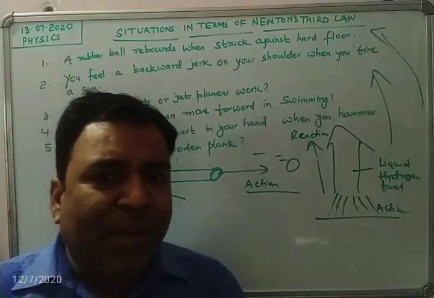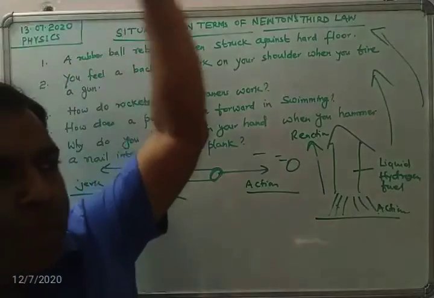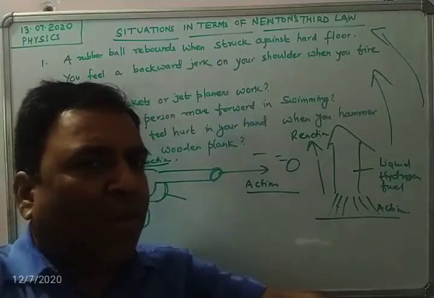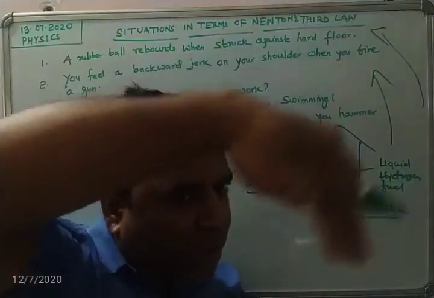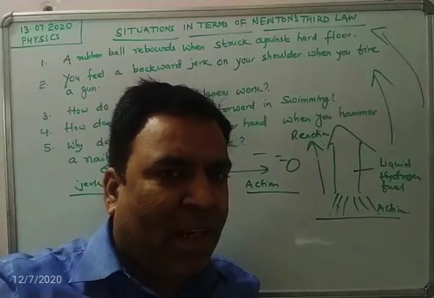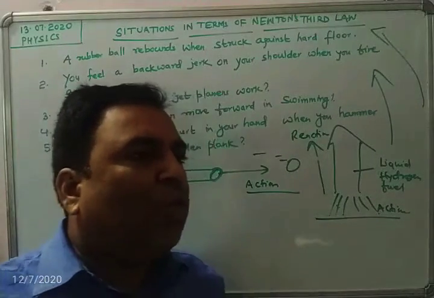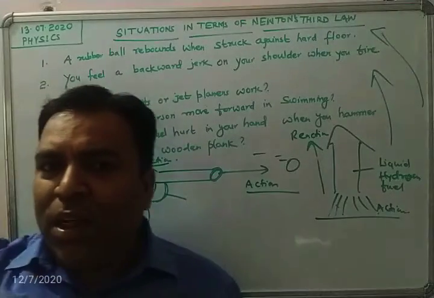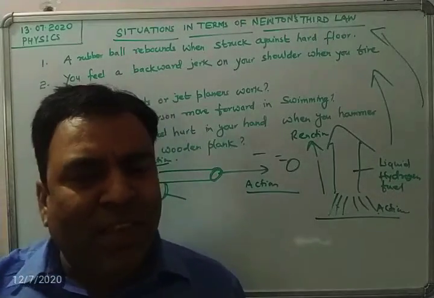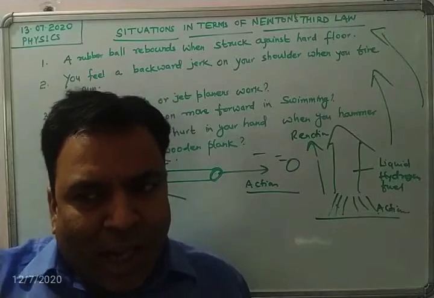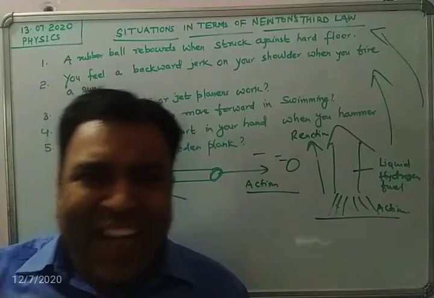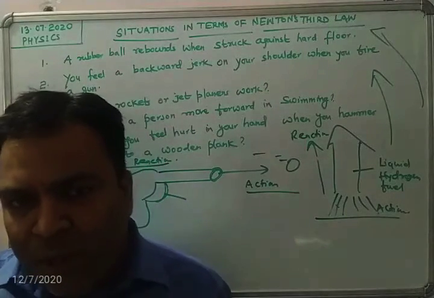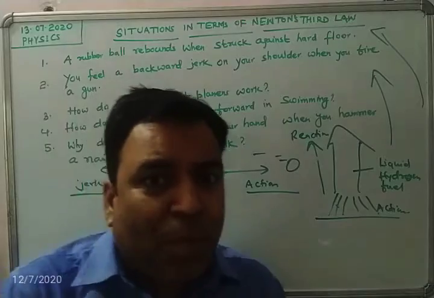You know that whenever you swim, you take your hand forward and push the water in the backward direction. First of all, you are pushing the water, and that pushing of the water is the action force, and the water which you have pushed backward applies a force over your body.